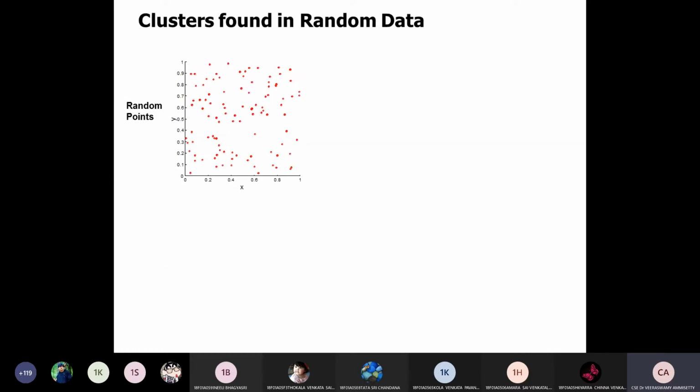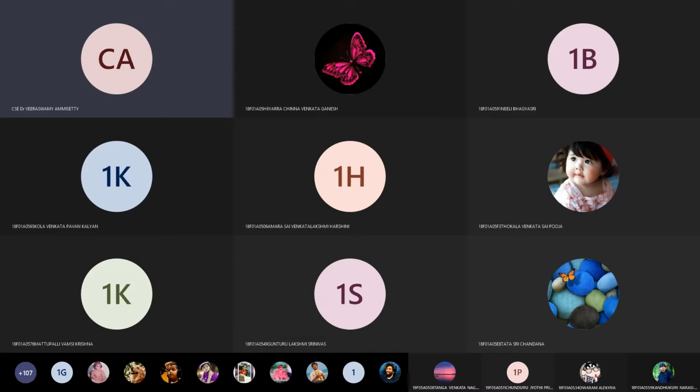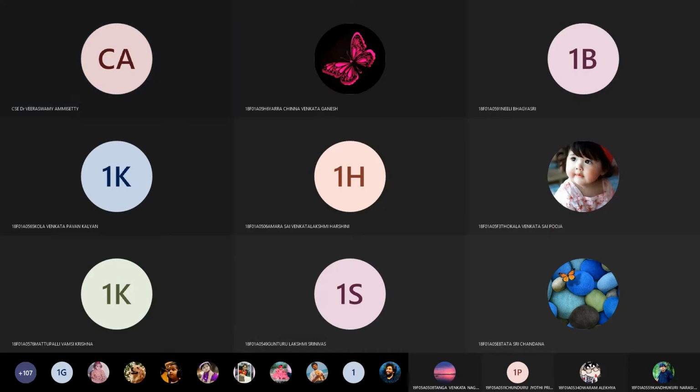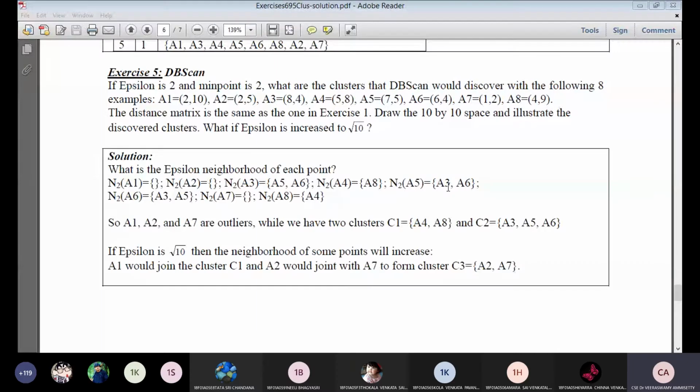I will explain with a suitable example how the DBSCAN algorithm works with numerical data. I will explain in detail. So let us go to the numerical example for the DBSCAN clustering algorithm. One second, I will share my screen. See the example; you may understand clearly by using the numerical data.